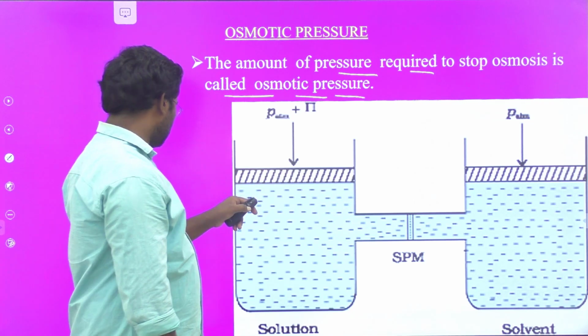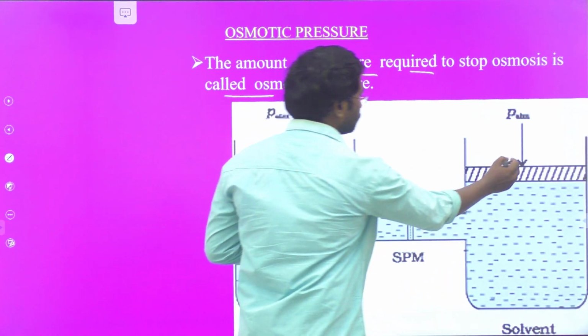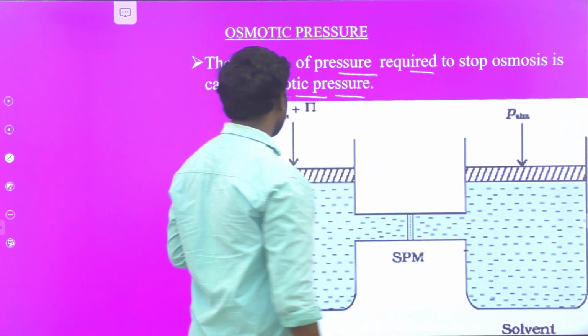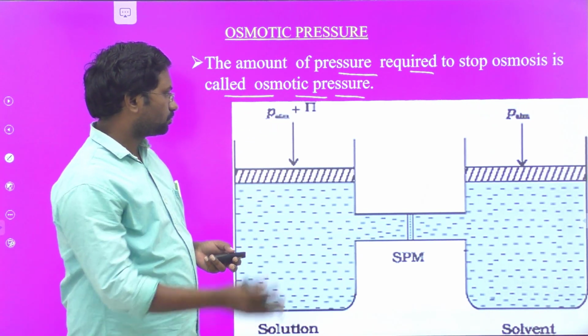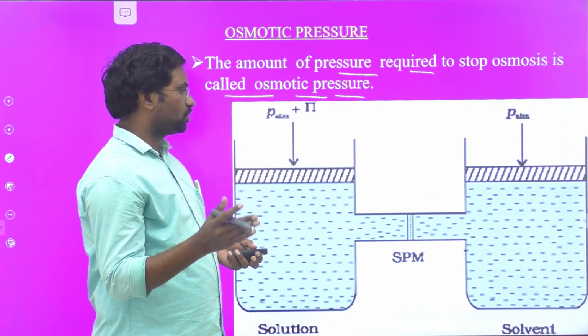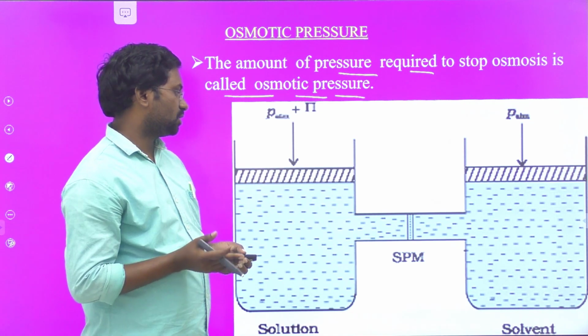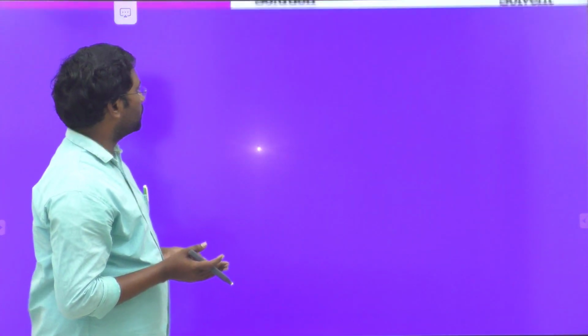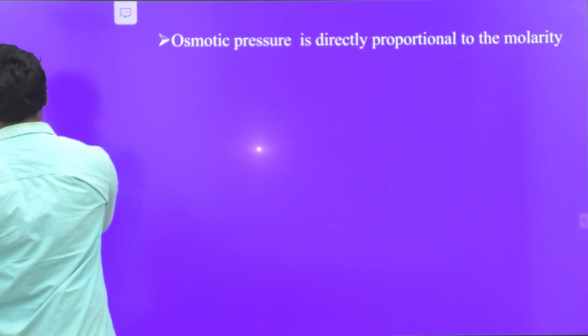Here the pressure which is applied on the surface of the solution, the amount of pressure which stops osmosis, that is known as osmotic pressure. So this is the definition of osmotic pressure.